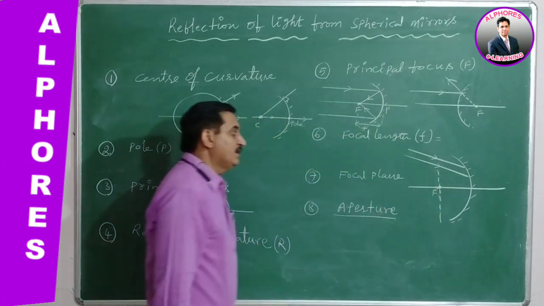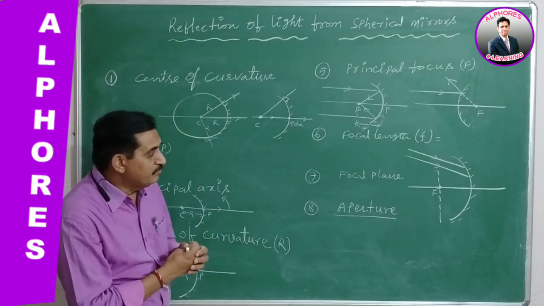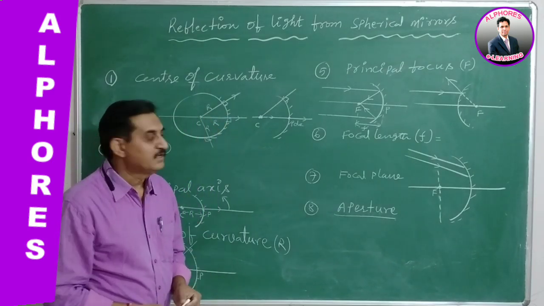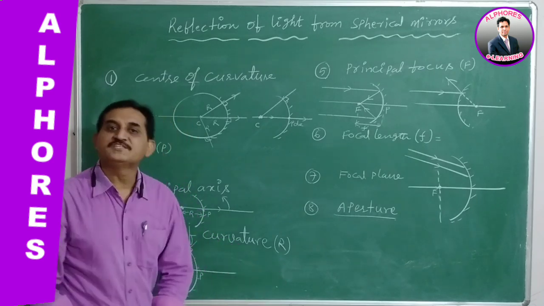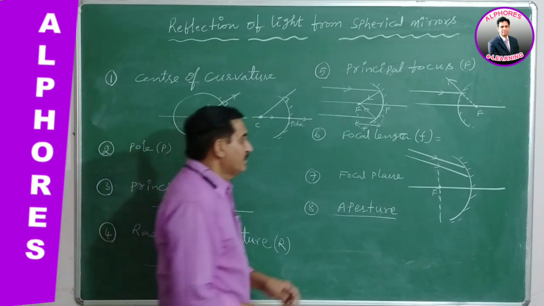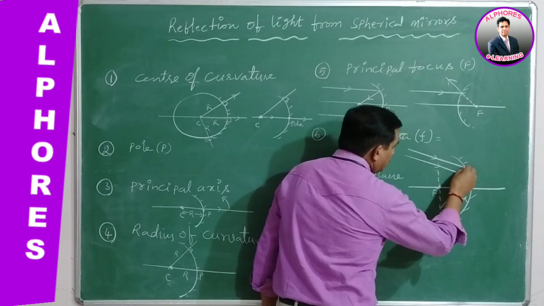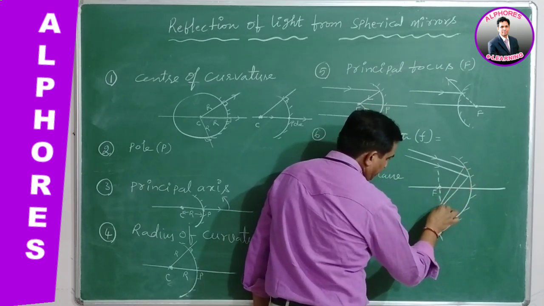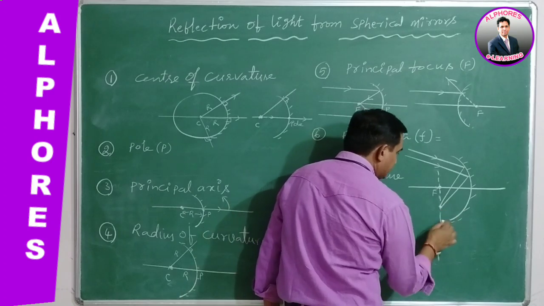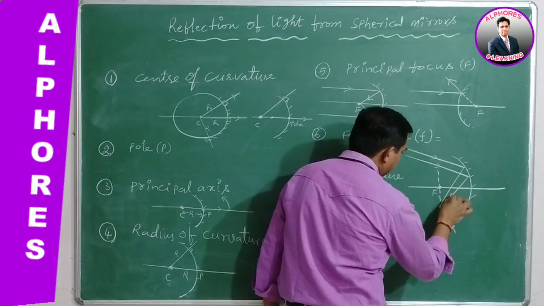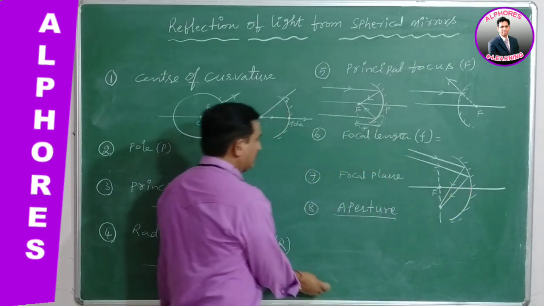Okay. Now a plane is passing through the principal focus and perpendicular to the principal axis, where the light rays are focused in this plane, and the corresponding image is given over here after reflection.